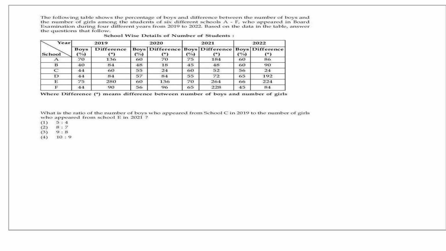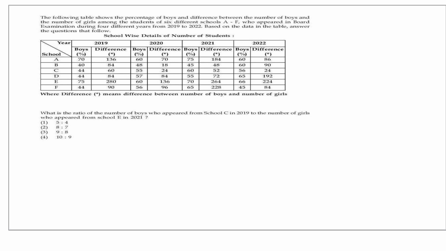So look at the first question. A table is given. The same table is going to be used for all the 5 questions. Look at the instruction. The following table shows the percentage of boys and the difference between the number of boys and the number of girls among the students of 6 different schools, A to F, who appeared in the board examination during 4 different years, starting from 2019 to 22. Based on the data in the table, answer the questions that follow.